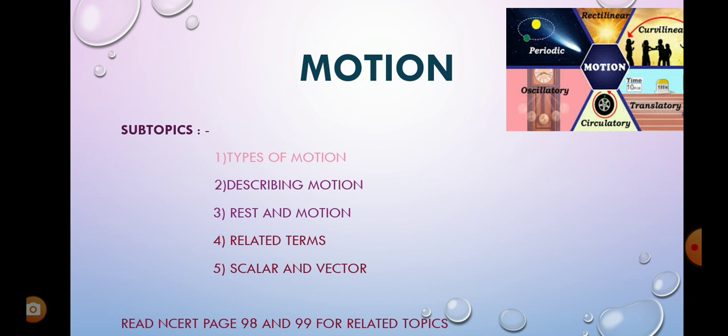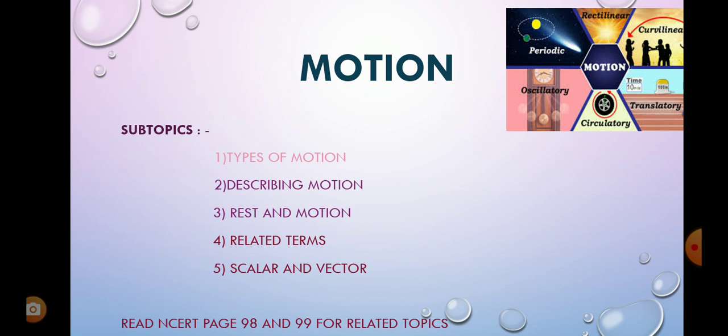So we often perceive an object to be in motion when its position changes with respect to time. For example, if we infer the motion of air by observing the movement of the dust particle, there also you can see motion of the dust particles in air. So what causes the phenomenon of sunrise, sunset and changing of season? Is it due to motion of the earth? If it is true, why don't we directly perceive the motion of the earth? So let us study this topic in this chapter.